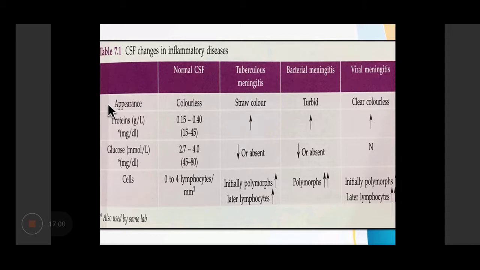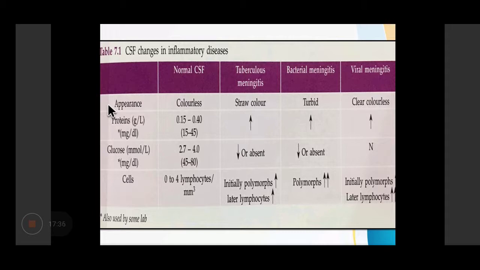Now, in tubercular meningitis, the CSF is straw colored, and if the CSF is left to stand for some time, a cobweb is formed. Proteins are increased, glucose is low or absent, and if we do a microscopy of the CSF, then we see a large number of neutrophils and few lymphocytes. If we do an AFB stain, the Ziehl-Neelsen stain, then we can see the acid-fast bacilli.